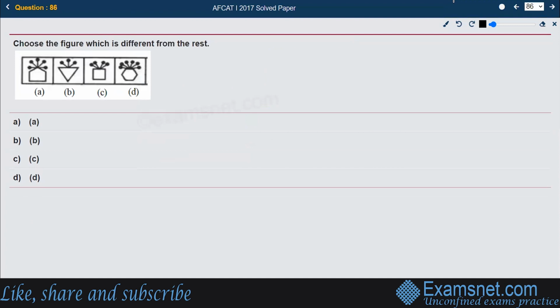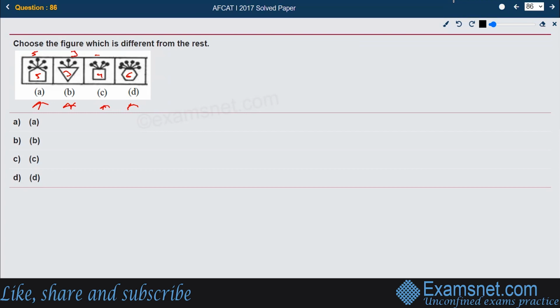Okay, what's happening in figure 86? We are supposed to find out which figure is different from the rest. If you look at A, B, C, and D, and see the bottom polygon, there are 5 sides in this, 3 sides in this, 4 sides in this, 6 sides in this, and a similar number of pins. A 5-sided figure has 5 pins, a 3-sided figure has 3 pins, and so on. So this is not the difference created. The difference would be something else.